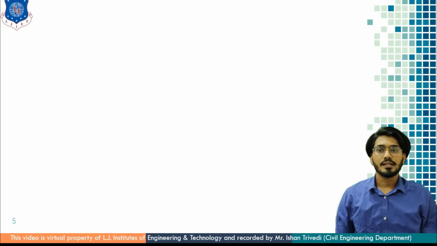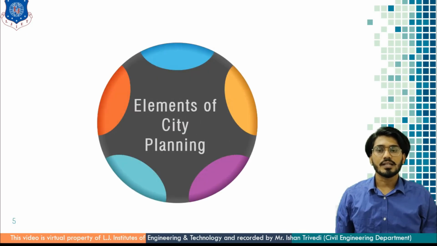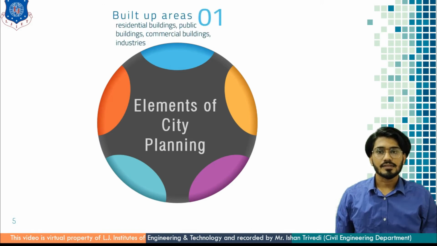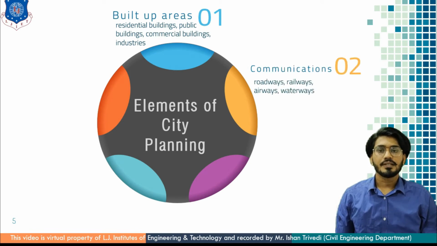Now understand the main elements of city planning. First is built up areas, which include residential buildings, public buildings, commercial buildings and industrial buildings. Second is communications. This includes the means of communication, where roadways, railways, airways and waterways are major parts of the means of communication in the town.